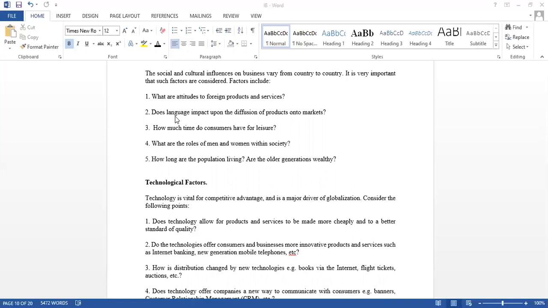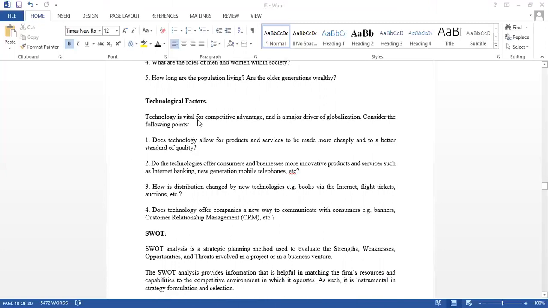Based upon their aging and the population living there, you can decide which age group you should keep as your target audience, or target market. So based on all these things, you need to decide whether to enter a particular country or not for your international business. And the next factor is the technological factor.